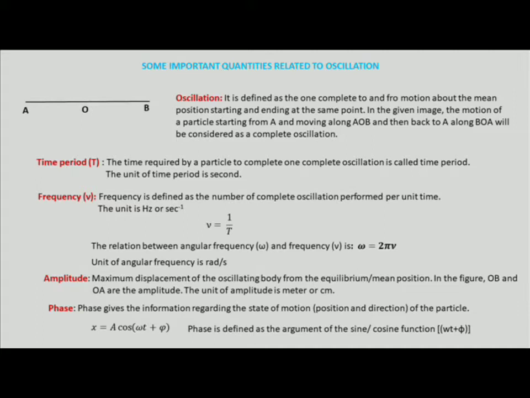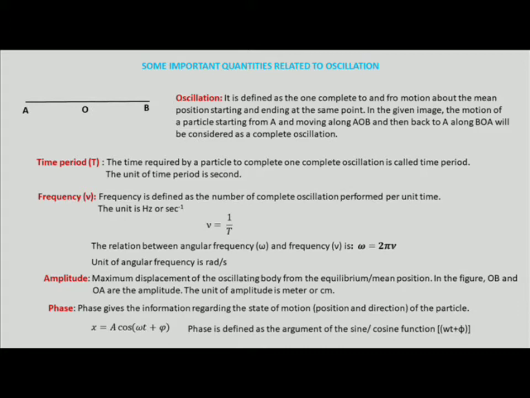And what is called the amplitude? It is the maximum displacement of the vibrating or oscillating body from its equilibrium position. In the figure we can see the equilibrium position is O, and on both sides A and B are the points of maximum displacement, the terminal points, and they are defined as the amplitudes. Its unit is meter.